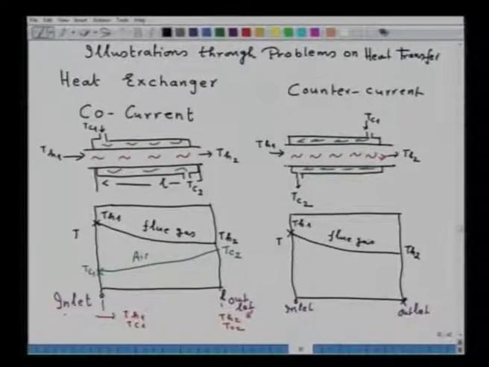Now, here the TC1 is somewhere here, remember, this is the TC1 and the temperature increases and there you have TC2. So, the inlet temperatures of a counter current heat exchanger are TH1 and TC2, whereas the outlet temperatures are TH2 and TC1.